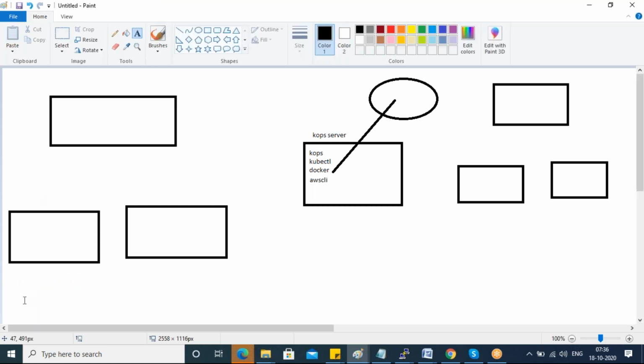So here, when I do load balancer, for example, this is one pod, this is one pod, with containers running inside. Again, what we will do, we'll create a service.